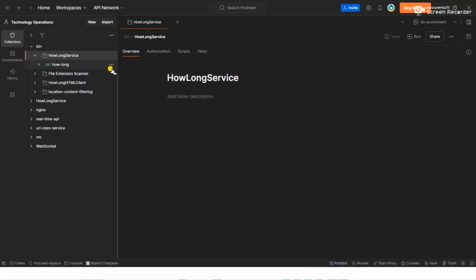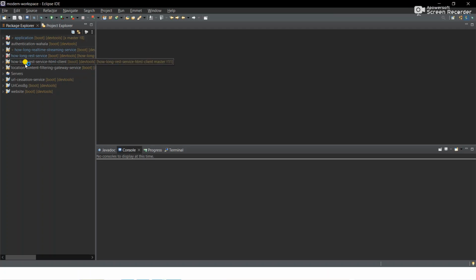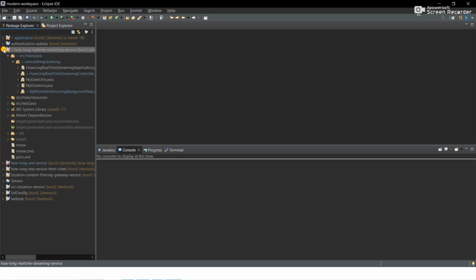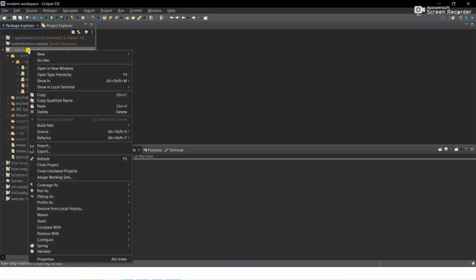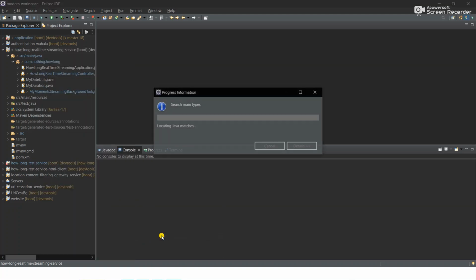IDE and start the service. So I have 3 implementations, or 3 projects here. I have the how long real-time streaming. I have the how long just the REST service. Then I have the HTML client. So this one is just the API, but this is the streaming API. So we're going to go with the streaming first, so you actually see that it's working like the normal WhatsApp scenario or use case that we saw. So let's run this.